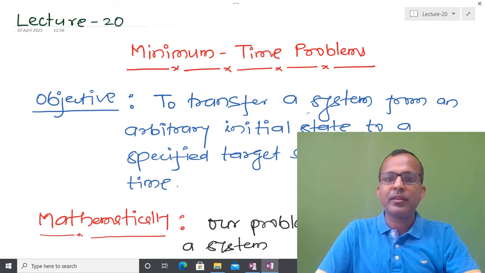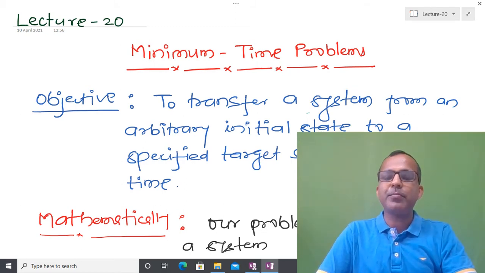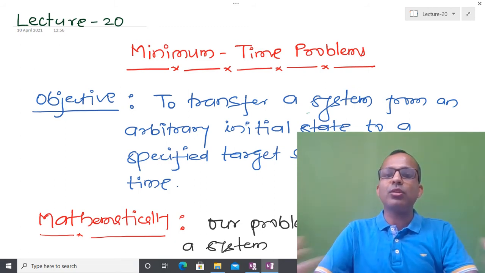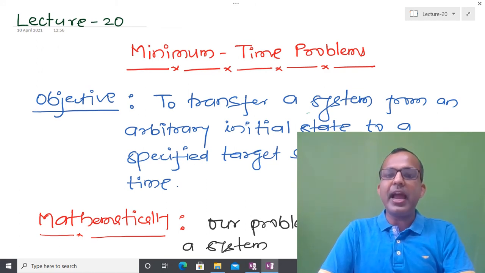So far, we have discussed the optimal control design for non-autonomous systems in practical situations. Practical situation means controls are bounded, and states also have certain limitations. And we found that using the Pontryagin minimum principle, we are able to design an optimal control which is able to minimize the given performance measure.